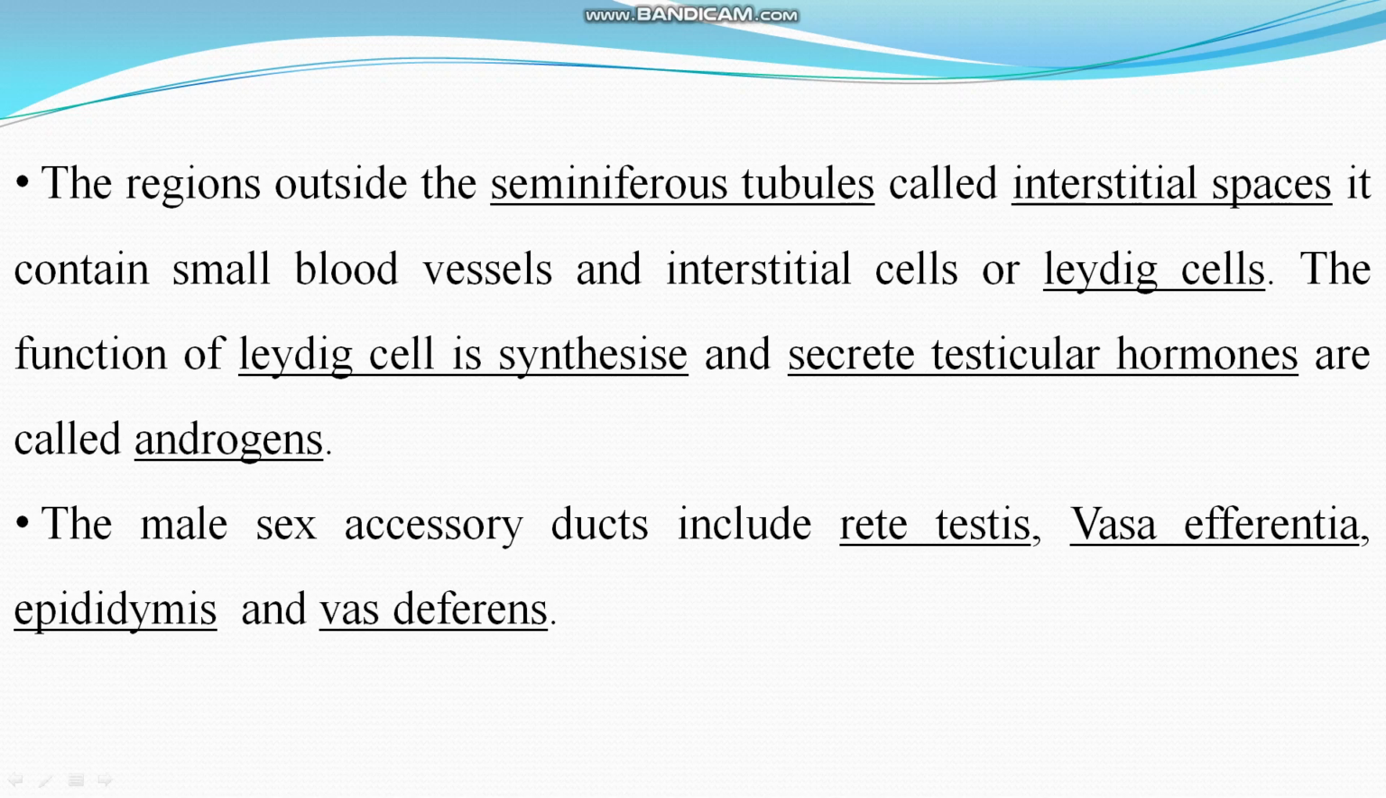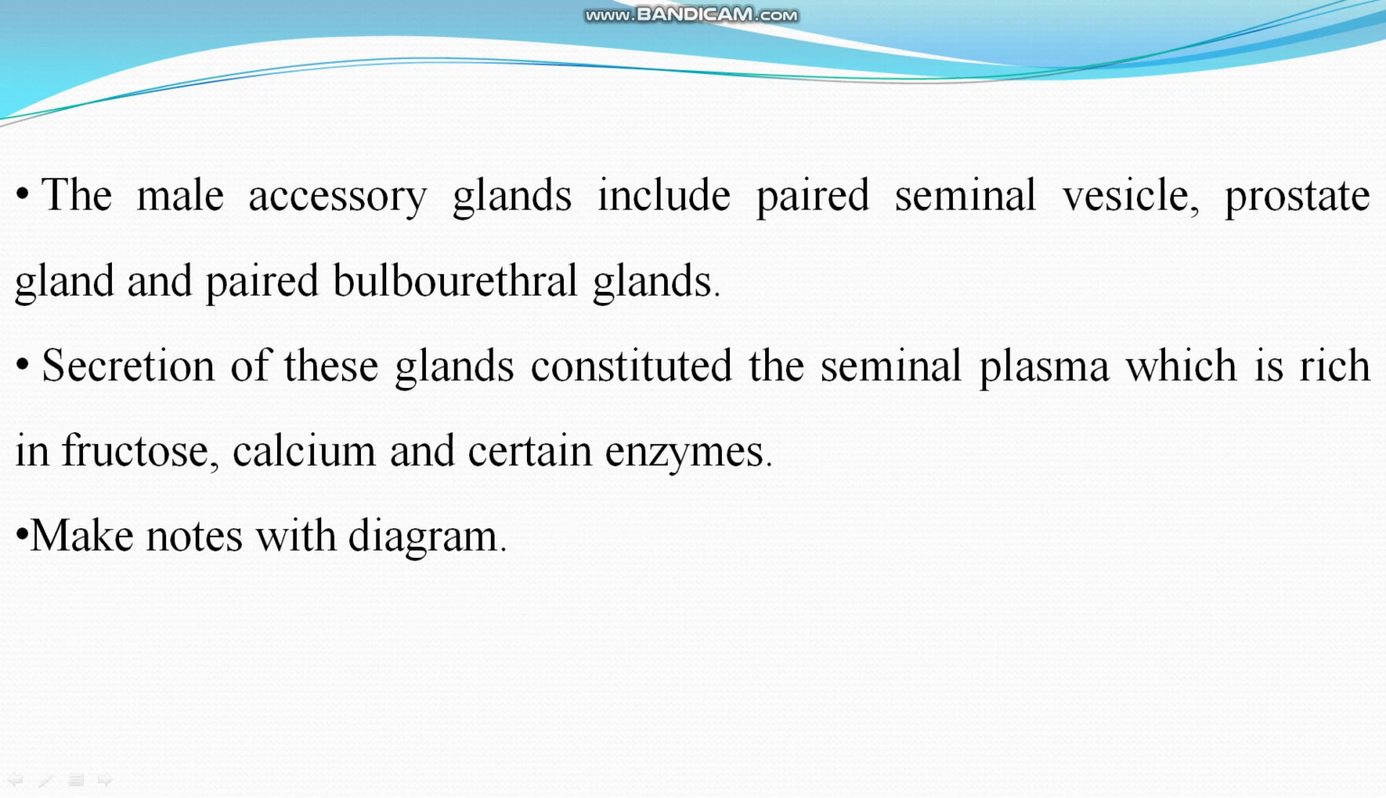What is the function of Leydig cell? It synthesizes and secretes testicular hormones called androgens. Androgen is a male hormone which is secreted from the Leydig cell. Remember it. The male sex accessory ducts include rete testis, vasa efferentia, epididymis, and vas deferens. The male accessory glands include the paired seminal vesicle, prostate gland, and paired bulbourethral gland.